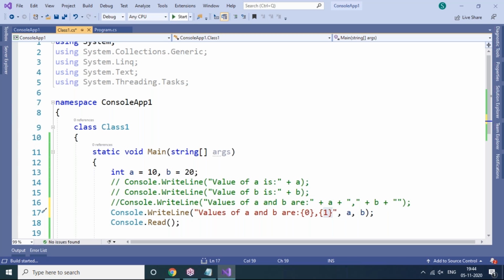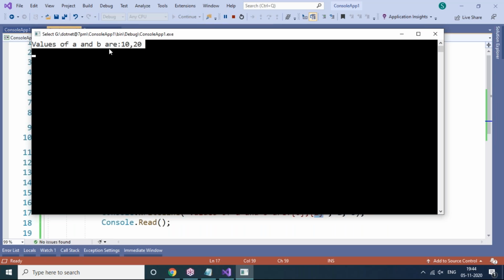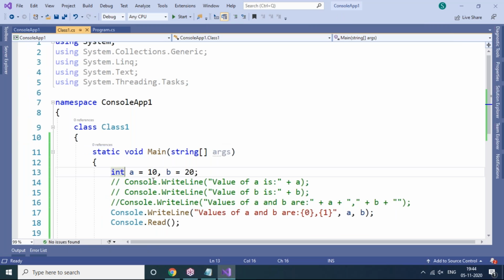So I'm saying that these are all the possible ways to display values onto the screen as output. Values of A and B are 10 and 20, like this only. So these are the basic programs which I covered in the console application. We still need to discuss a lot of things here.